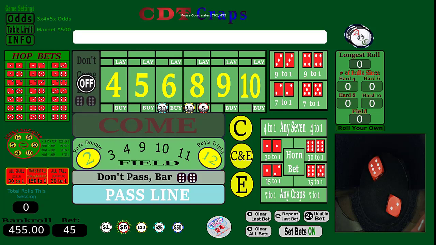Get that over there. Okay, there's 30. Let's go 10. I need 20 there, yeah. And then we're going to go 10 on the 4, 10 on the 10, 20 on the 9. I'm going to do 10 on the field. So the idea is, whoops, I got 5 bucks on the 8 and 7.